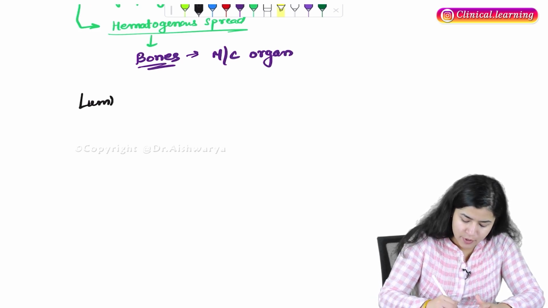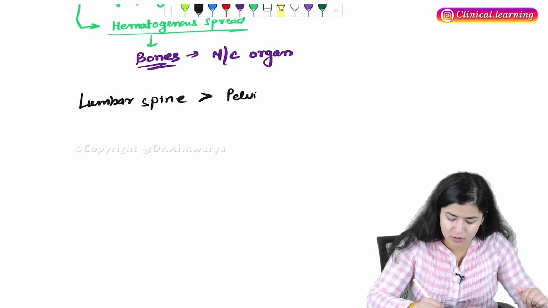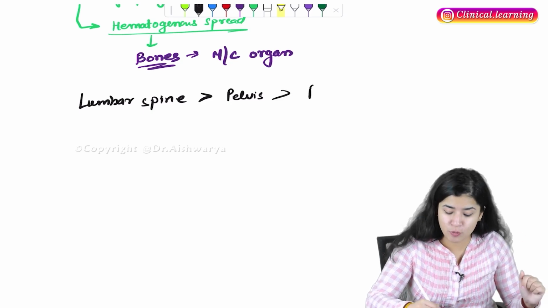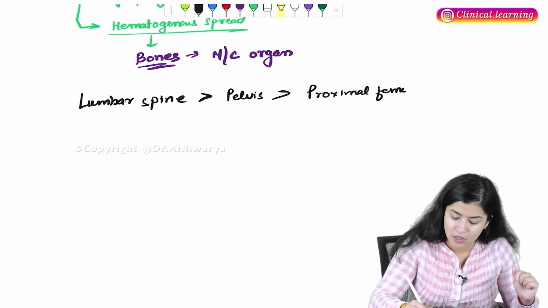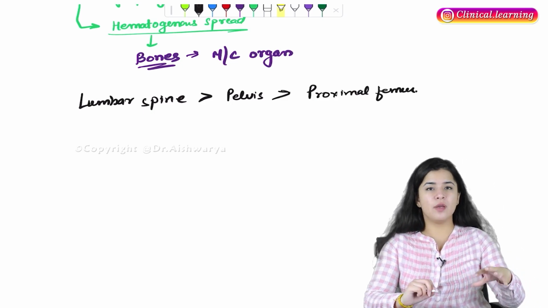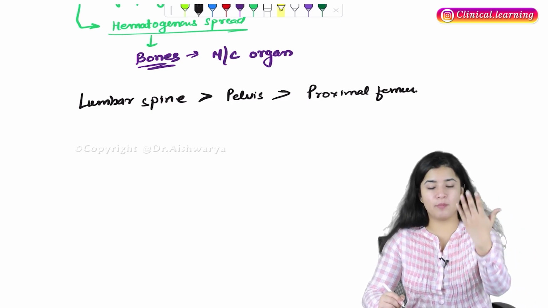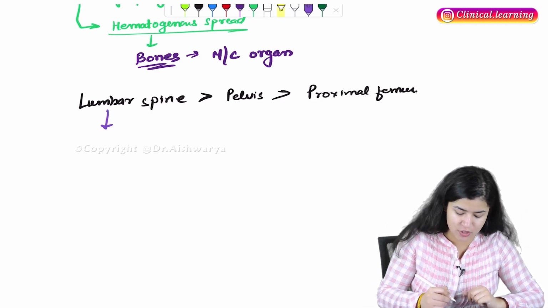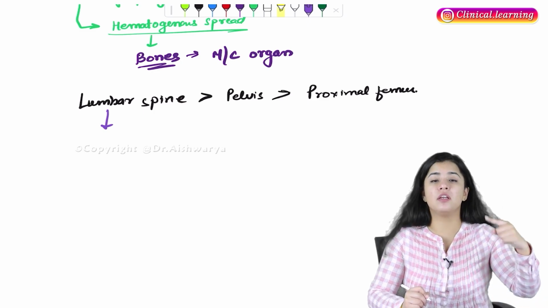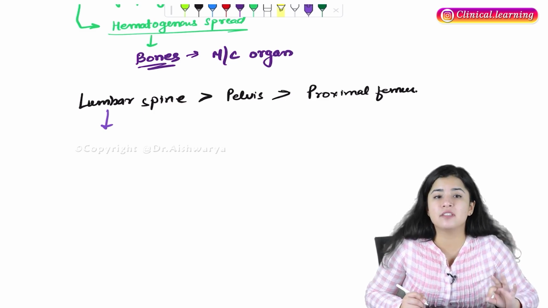See, lumbar spine, then it can spread to the pelvic area, then it can spread to the proximal femur. In this way prostate cancer does metastasis. First it will involve the lumbar spine, then the pelvis, then the proximal femur. And how will prostate cancer go to the lumbar spine? Repeat, via Batson's plexus.